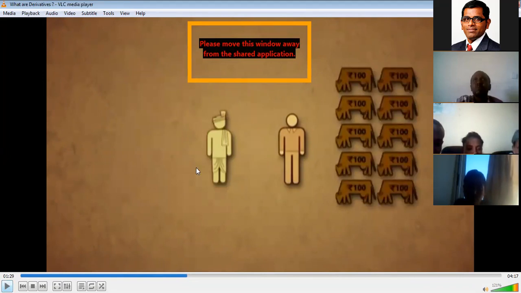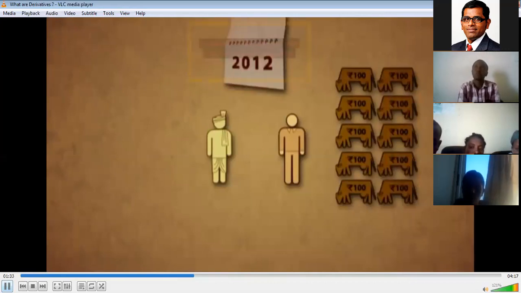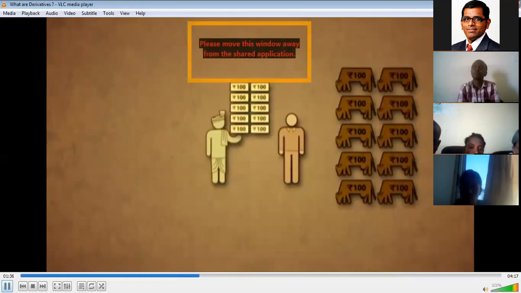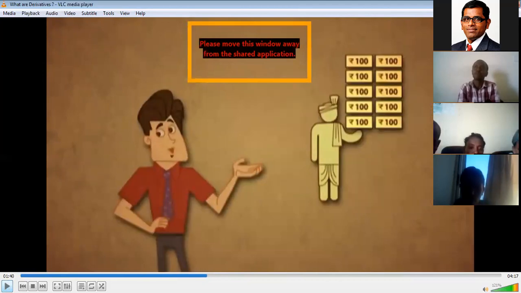The farmer is selling 10 cows to the investor after 1 year, one year from now, at 100 rupees per cow. The farmer has agreed to sell his cow after 1 year at 100 birr each.